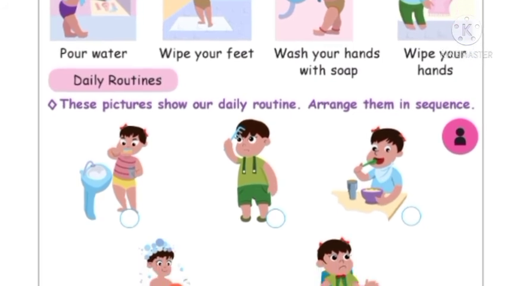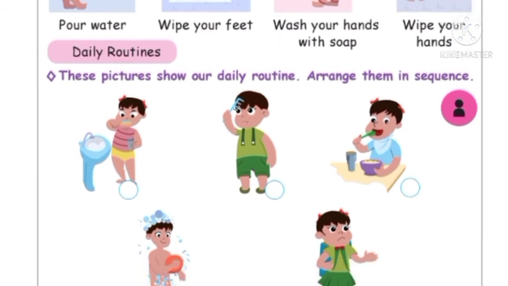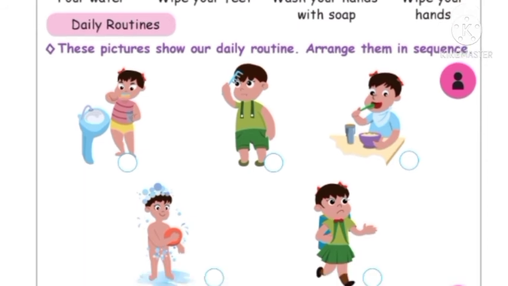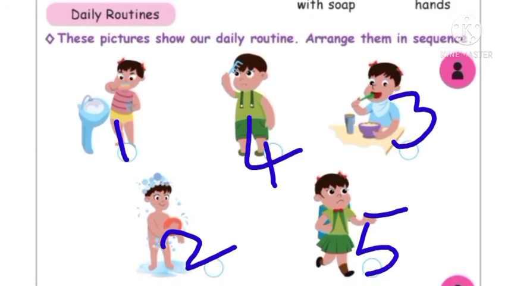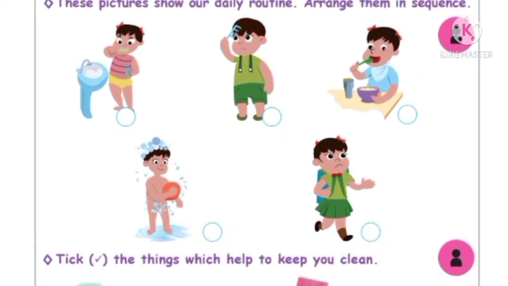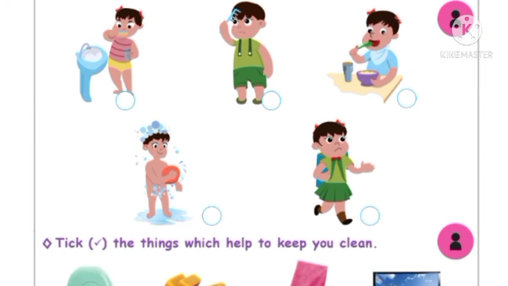Now daily routines. These pictures show our daily routine. Arrange them in sequence. Okay, here pictures are there. We have to arrange them in a sequence. First you will get up and then you will brush your teeth, then take a bath, eat your breakfast, get ready for school and go to school.